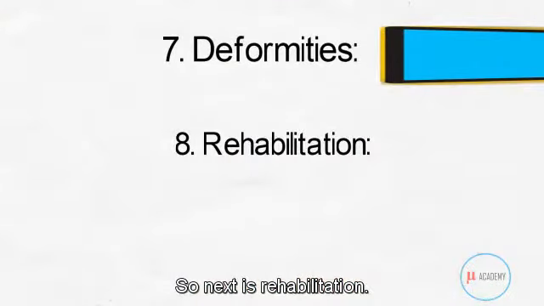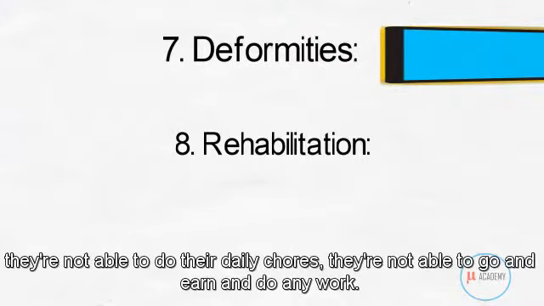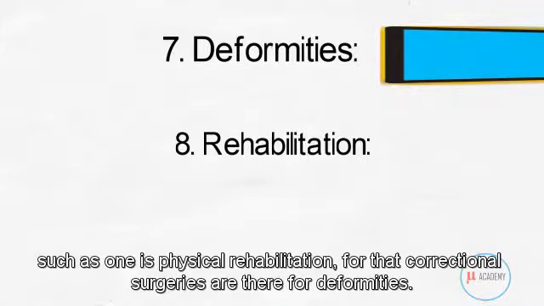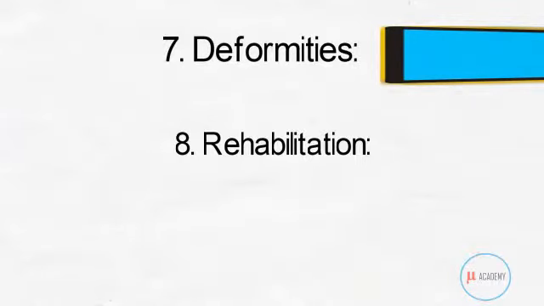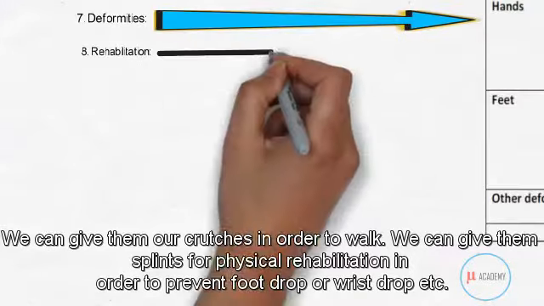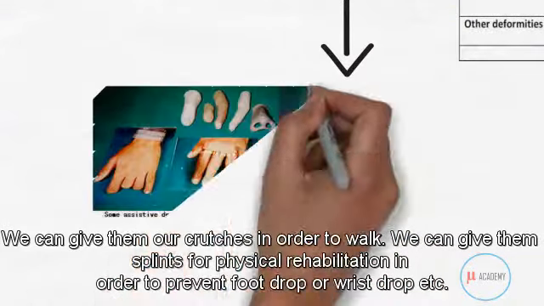So next is rehabilitation. Since these patients are cast out from the family and from society, they're not able to do their daily routine, they are not able to go and earn or do any work. There are different types of rehabilitation for these patients. One is physical rehabilitation. For that, correctional surgeries are there for deformities. We can give them crutches in order to walk. We can give them splints for physical rehabilitation in order to prevent foot drop or wrist drop, etc.